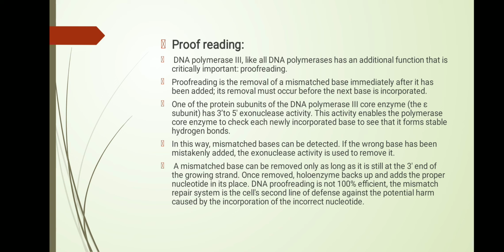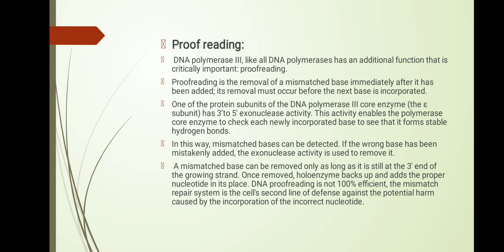DNA polymerase 3, like other DNA polymerases, has an additional function that is critically important, and this function is proofreading. Proofreading is the removal of a mismatched base immediately after it has been added. Its removal must occur before the next base is incorporated. One of the protein subunits of the DNA polymerase 3 core enzyme has 3' to 5' exonuclease activity. This activity enables the polymerase core enzyme to check each newly incorporated base to see that it forms stable hydrogen bonds.